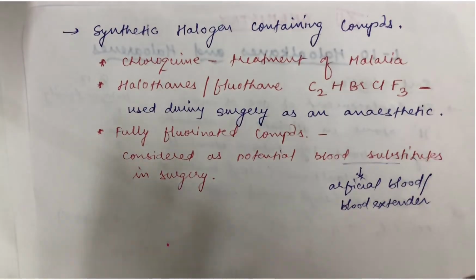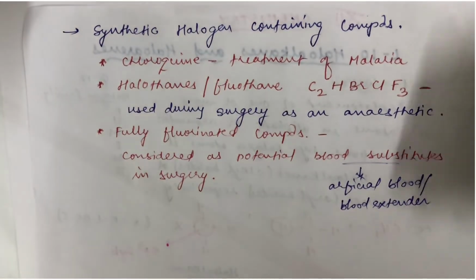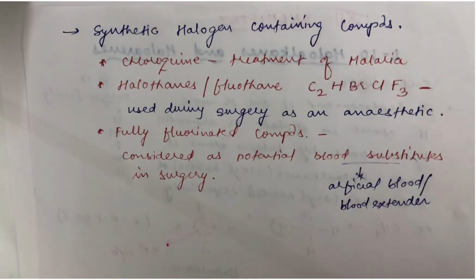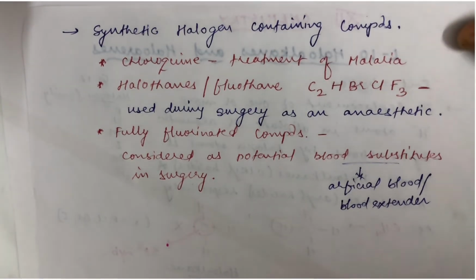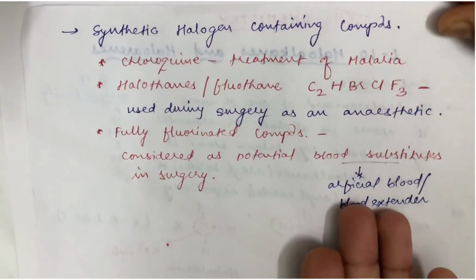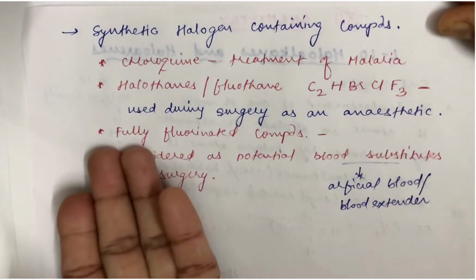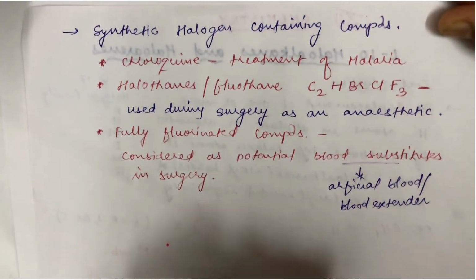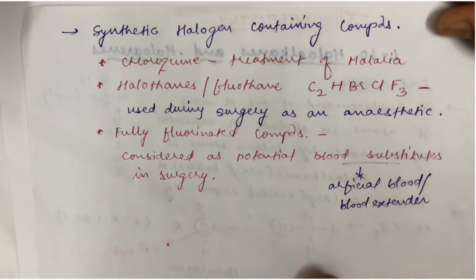Now you know that this is a substance which is used to mimic the functions of natural blood, right? Usually, its oxygen carrying ability, it copies or mimics. So as I said, they are the synthetic halogen containing compounds. They are used as artificial blood, fully fluorinated compounds. Now students, all this has been discussed in your textbook.